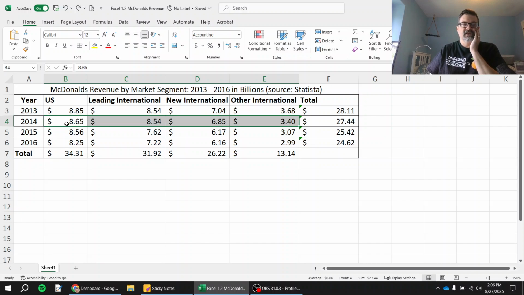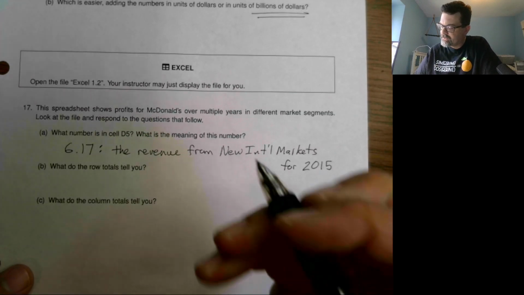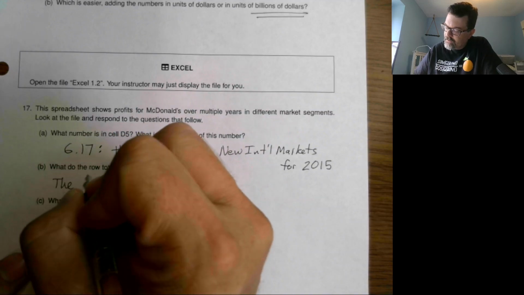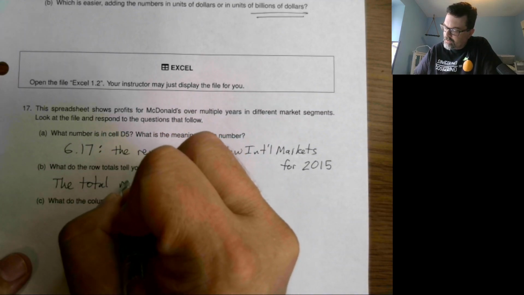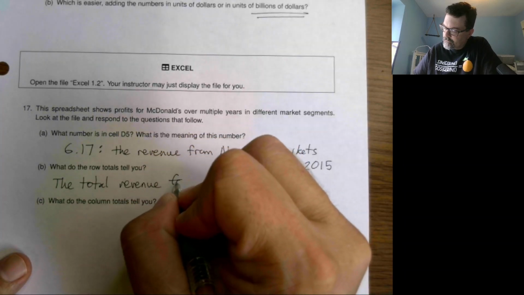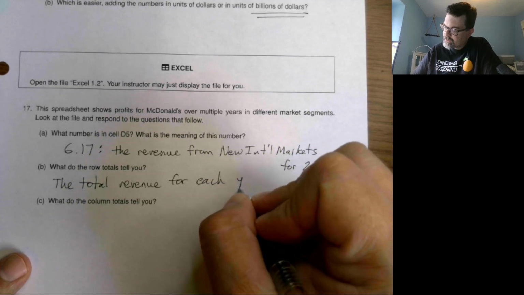This takes all of the different market segments and adds them all up, so this total is all the revenue for McDonald's. These individual numbers are just the revenue split into different segments, but all of the revenue for 2014. So every row total is telling us the total revenue for each year.